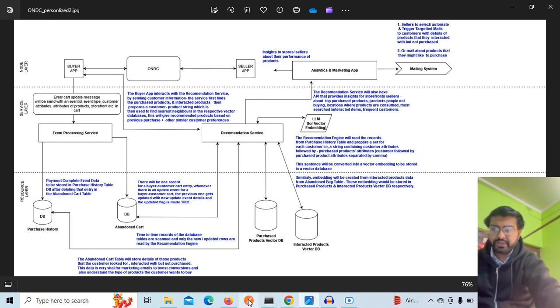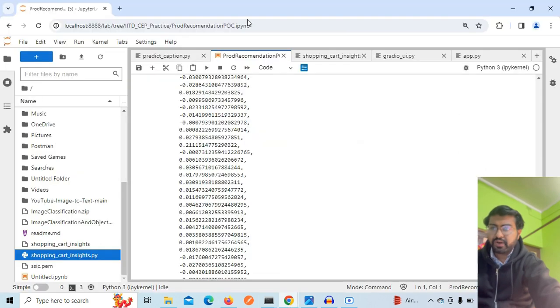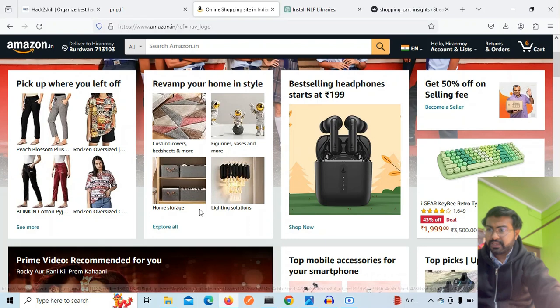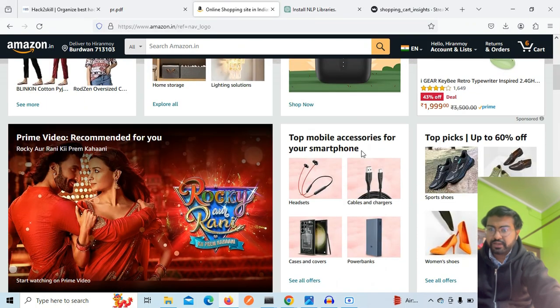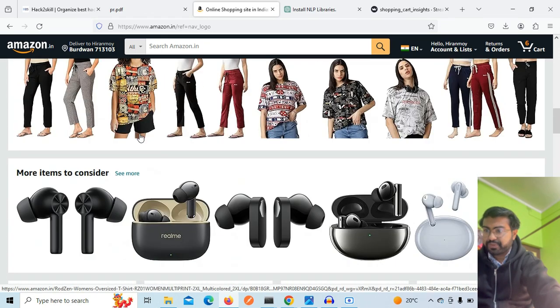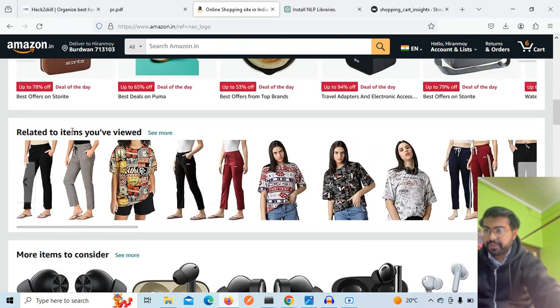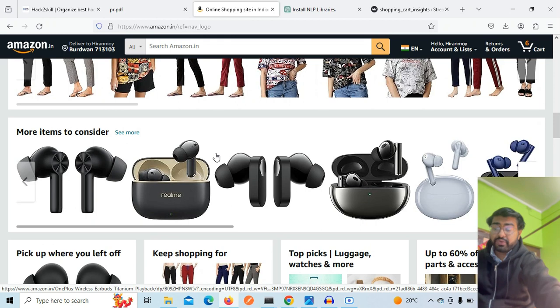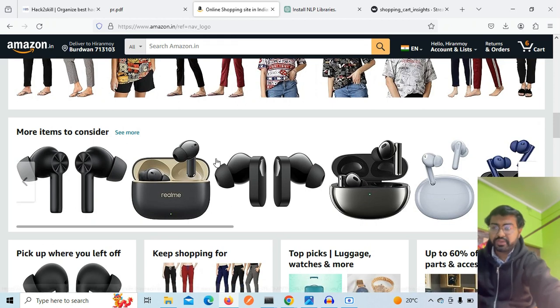Before proceeding with the architecture diagram, let's see how retail giants like Amazon perform on their website. Last day I searched for some headphones and some electronic items. See, electronic category items are popping up, and I also checked for some apparel, so this section is coming up, related to the items you have viewed. What advantage does this give to the consumers, the end users?